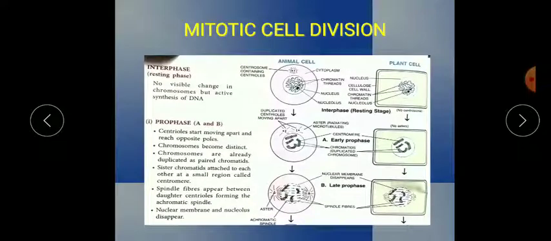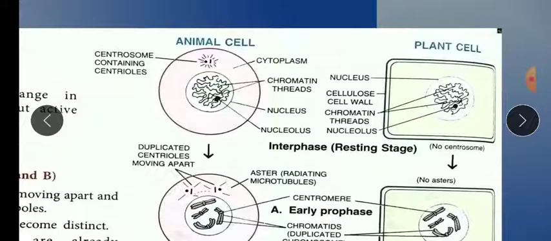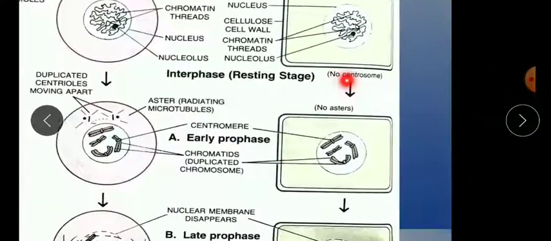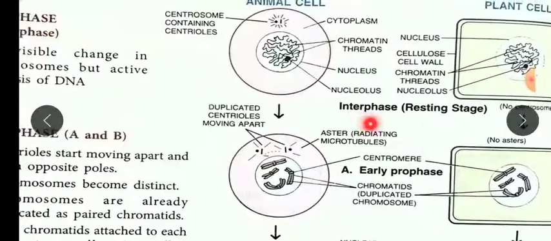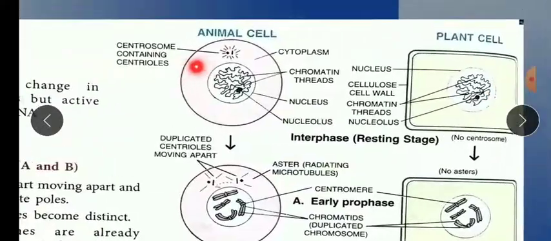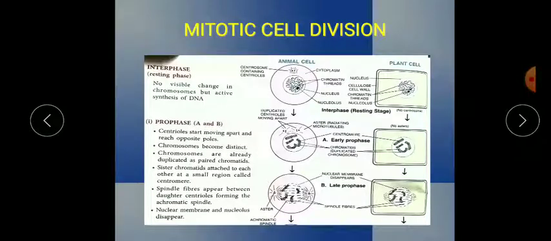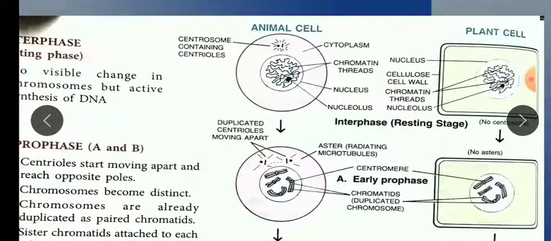In my last video of cell, I have explained you what is animal cell, what is plant cell. So here also you can see. As you know, plant cell has a double membrane, because plant cell has a cell wall, which is made up of cellulose, whereas animal cell has cell membrane only, plasma membrane. In the diagram you can see that animal cell has a circular structure, and plant cell has a rectangular structure with double membrane. By looking at the picture only, you can easily identify which is the plant cell diagram and which is the animal cell.